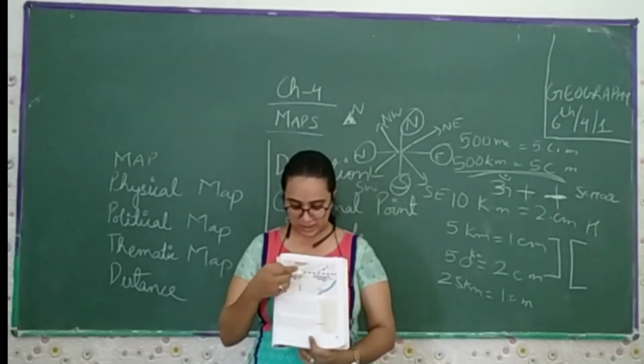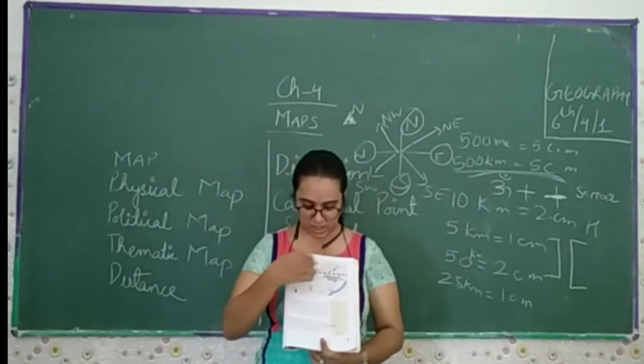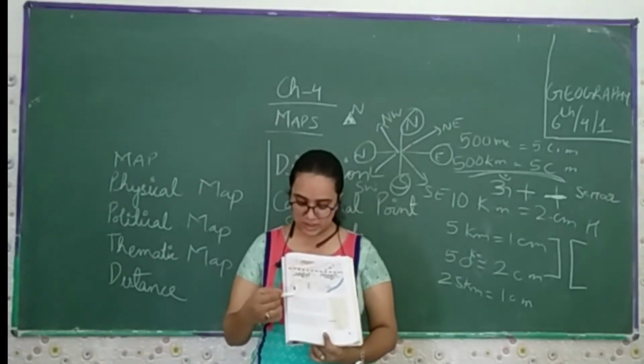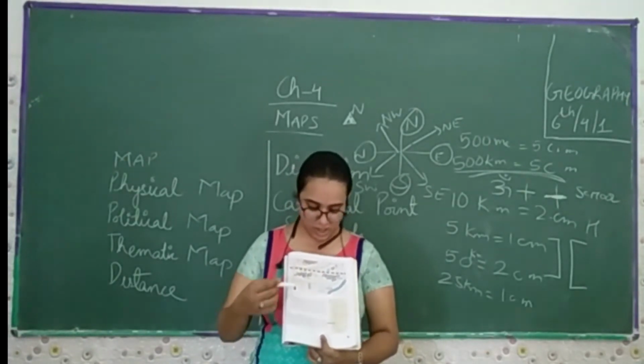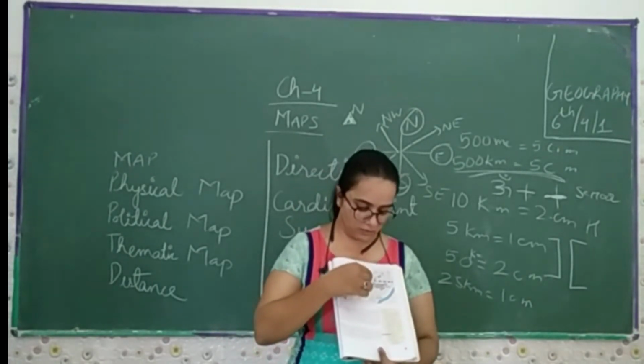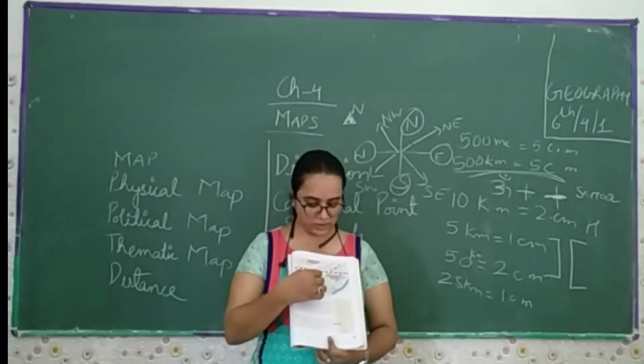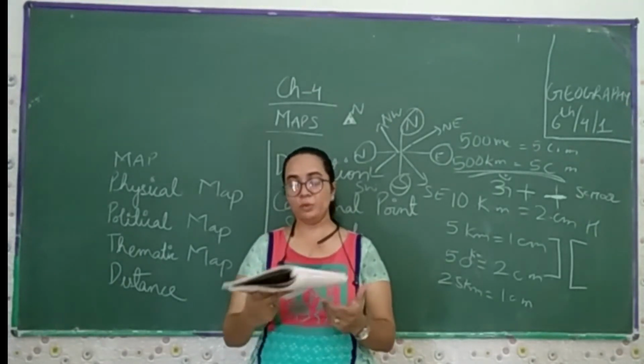This is the settlement, this is the railway station, this is the railway tracks, this is the river, this is the school, this is the post office, this is the church, this is the PTO, and this is the Sundarpur village, where you find the trees and the human settlement.